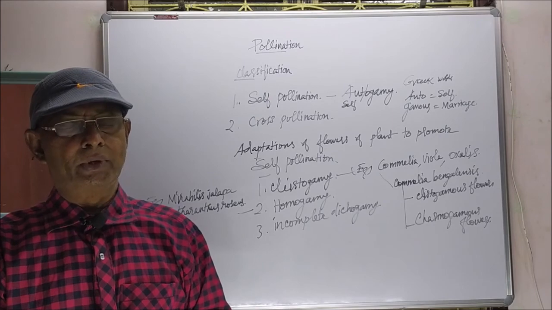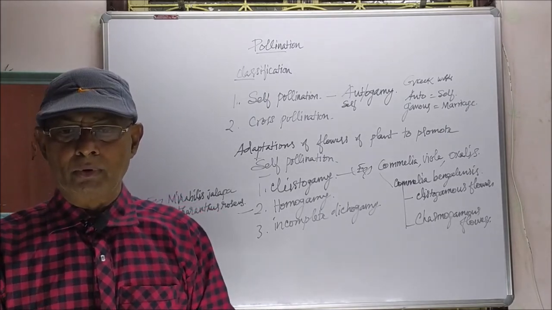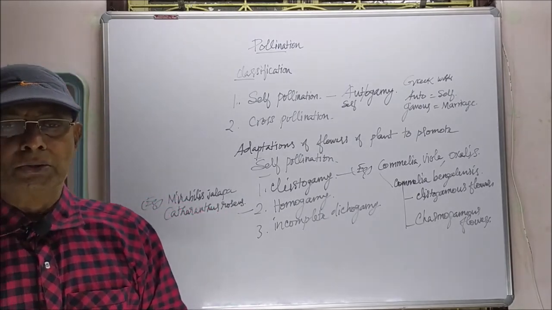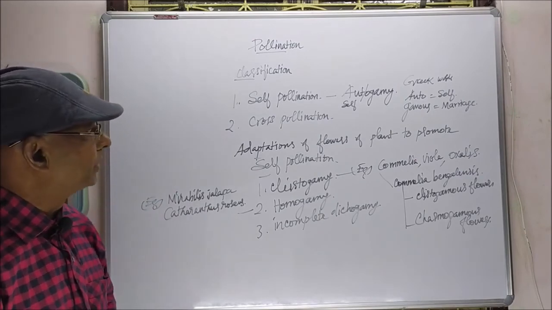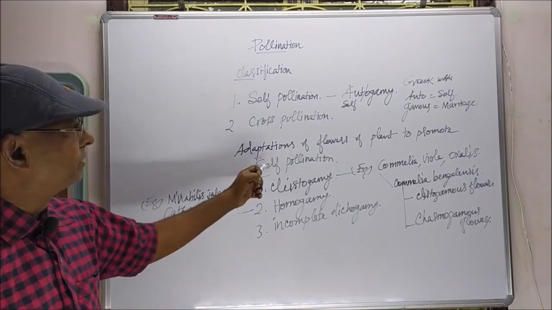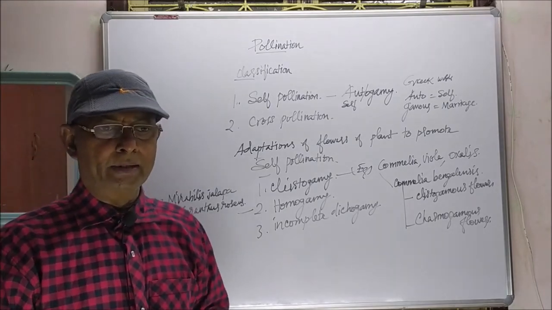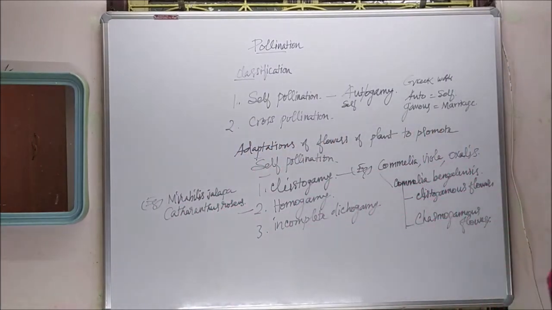This will happen only sometimes. So that will favor self-pollination. So these are all the adaptations seen in plants in order to promote self-pollination, in order to avoid cross-pollination. That is about the adaptations.